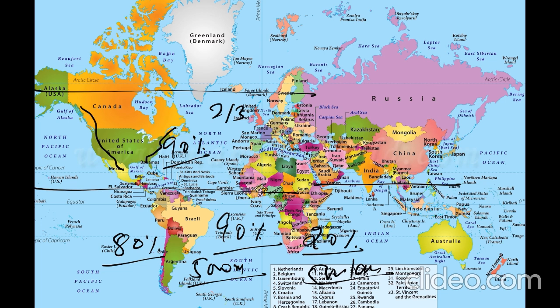This means the inner parts of the continents are sparsely populated as compared to the coastal area that is densely populated. So we can see that the distribution of the population is not even, it is very unevenly distributed.